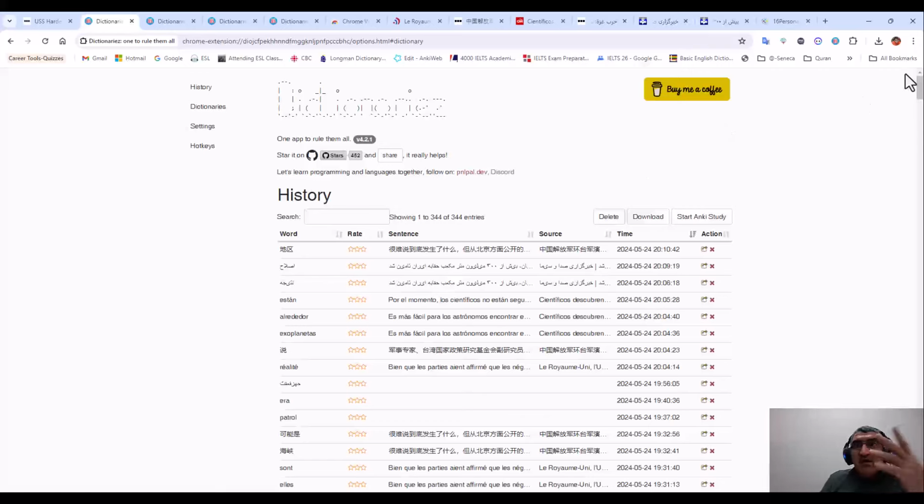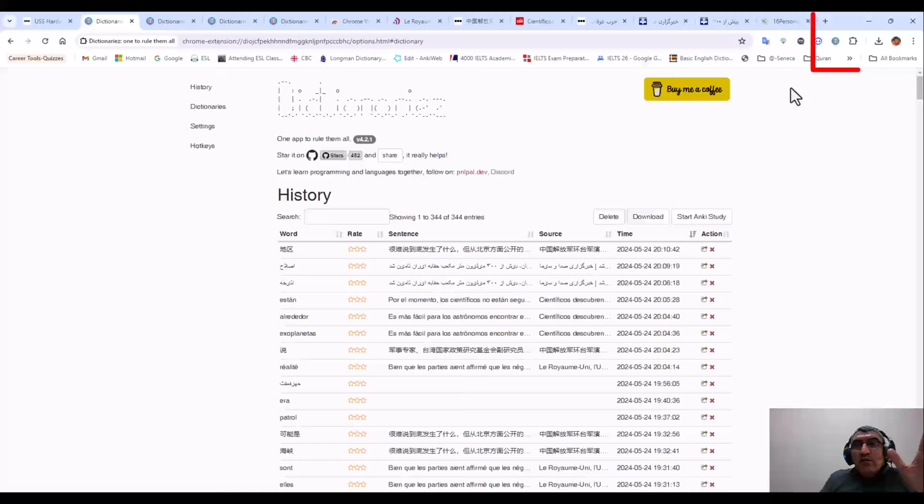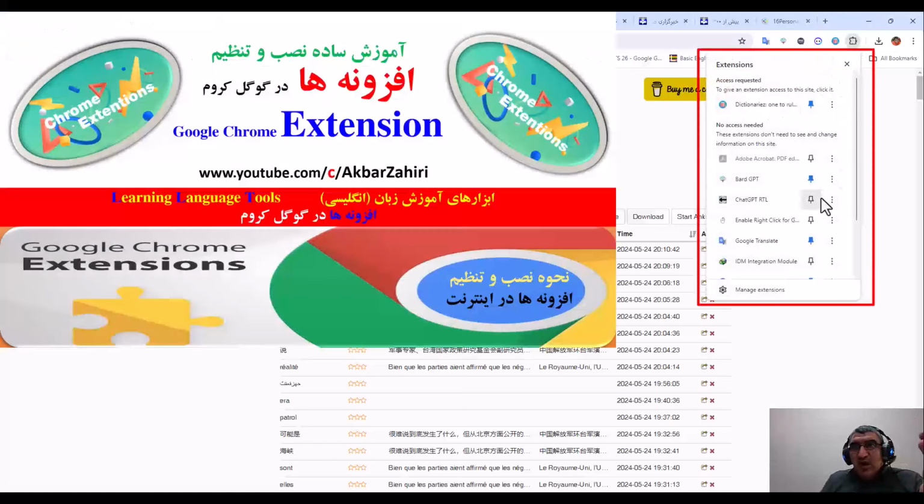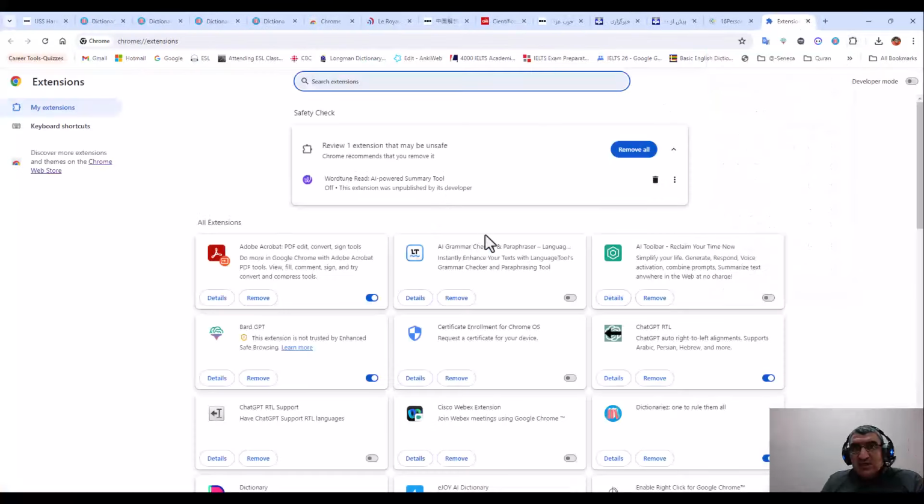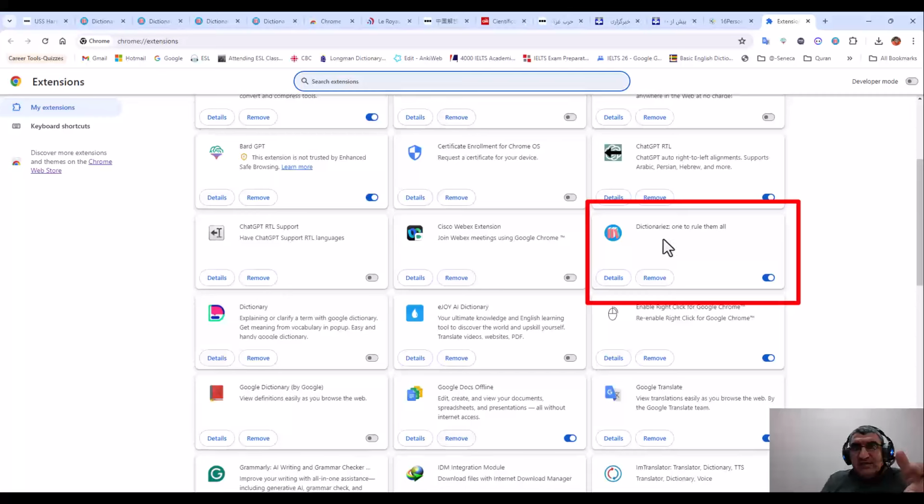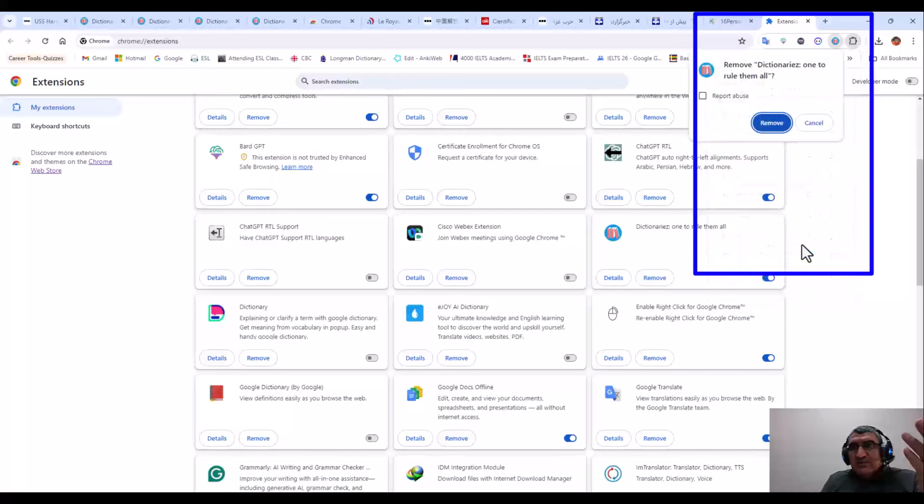Now, what am I going to do? I am going to remove this dictionary. I go to my extension. I click here and go to extensions, or I can go to manage my extensions. Here on my extensions, I find dictionaries, you see, and I remove it. Or even here, I was able to remove it from here. Click on these three dots and remove it from Chrome. Okay, both of them work the same.